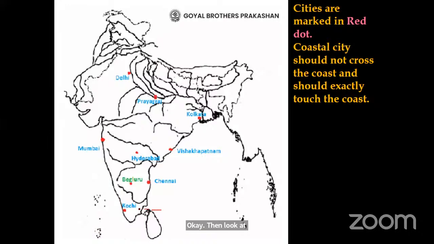If you take a straight line here, there is Kochi. Now look at the tip of river Kaveri. Take a straight line here. Where it ends, just above that is Chennai. And if you see this W-shaped part, when you draw the straight line up, there is Bengaluru. Okay, Vishakhapatnam, very simple.